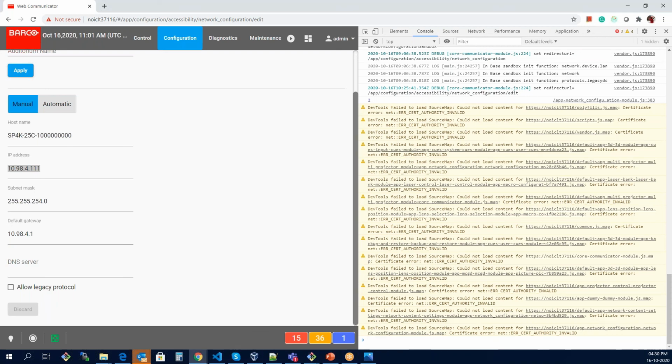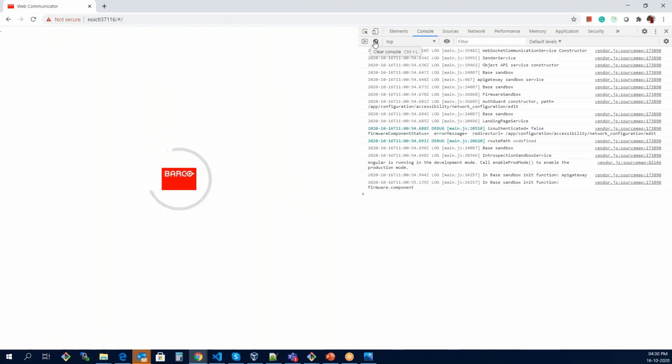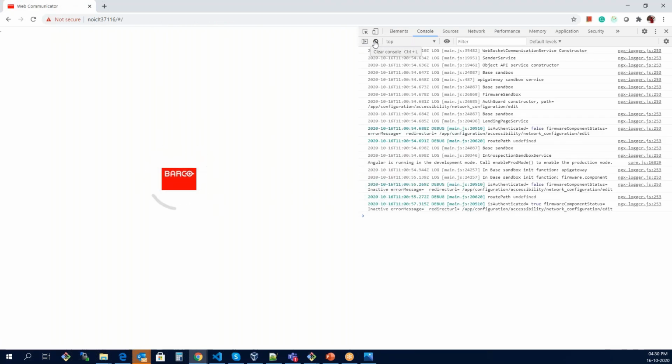If I refresh the page, as soon as we get the values from the backend API, it is going to print the host name over here.